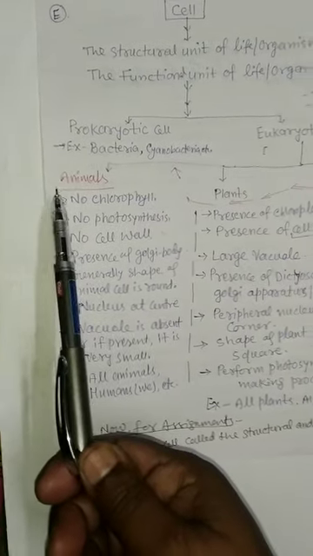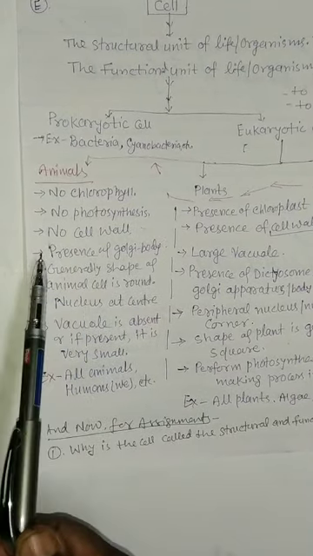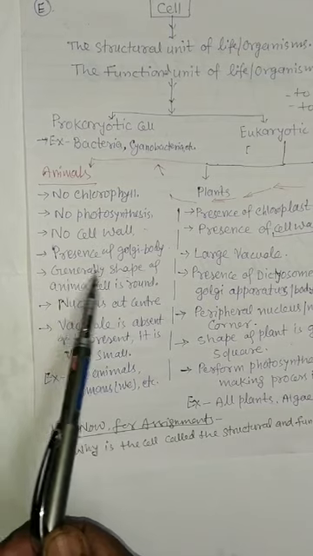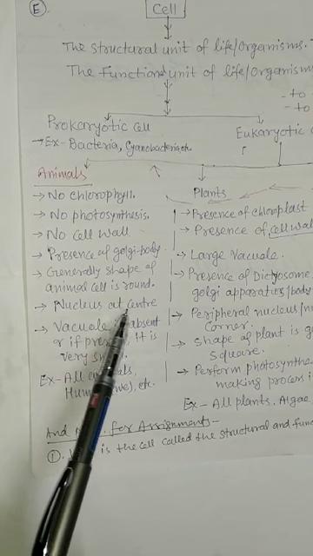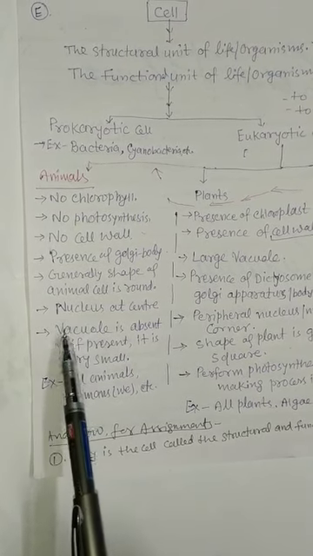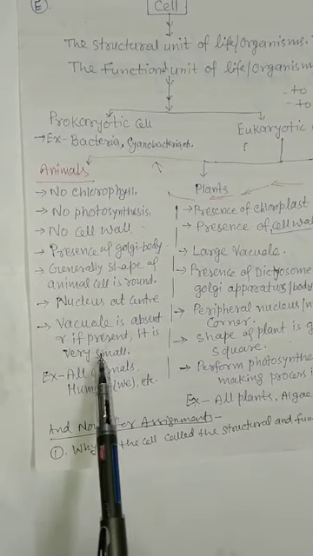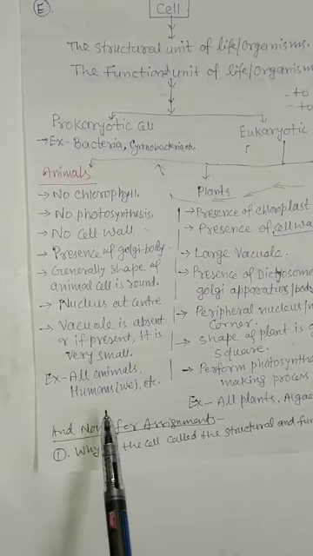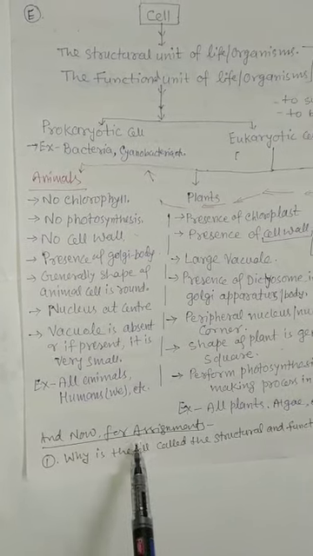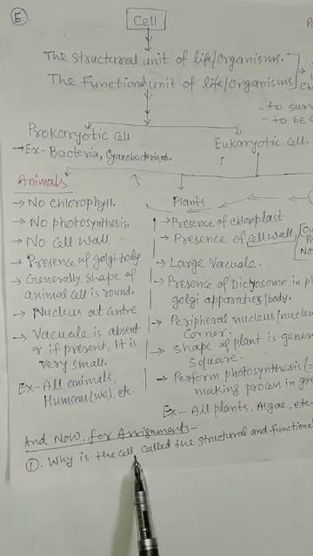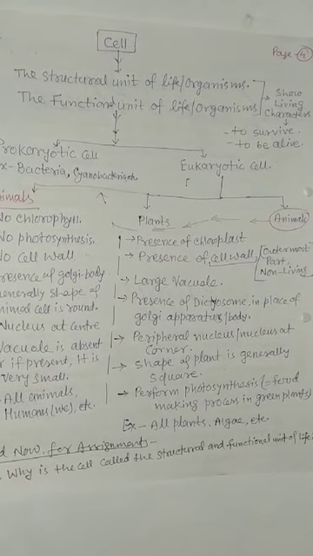Now for animal cell: no chlorophyll, no photosynthesis, no cell wall, presence of Golgi body. Generally the shape of animal cell is round. Nucleus at the center. Vacuole is absent, or if present, vacuole is very small. Example: all animals, humans, we, etc. And now for assignment. Why is the cell called the structural and functional unit of life?